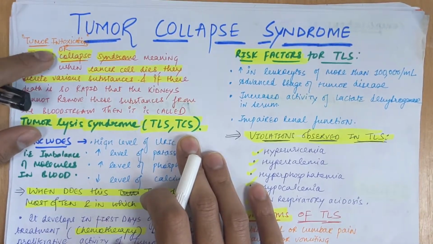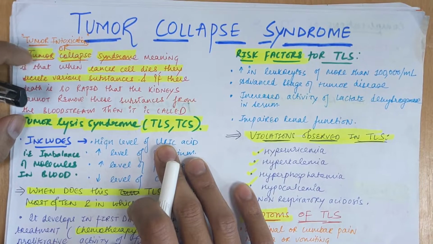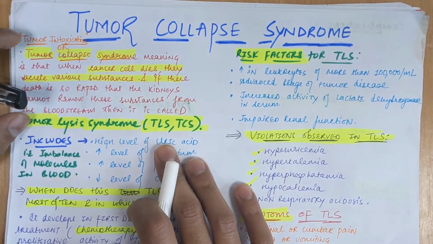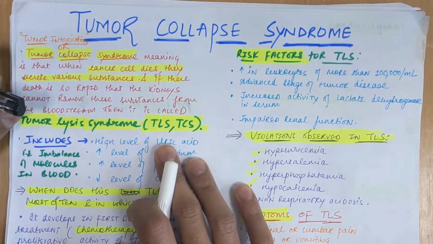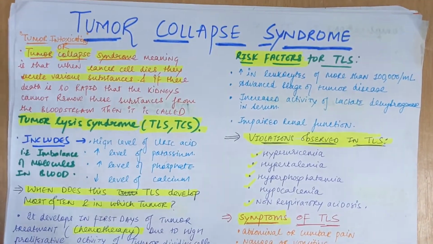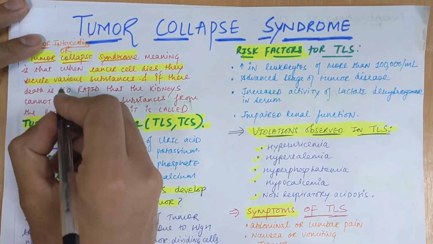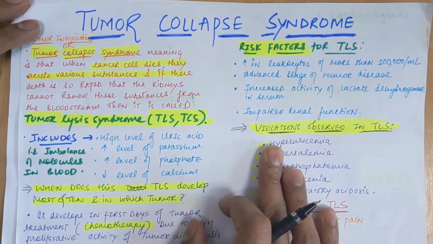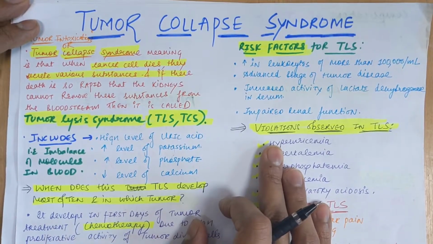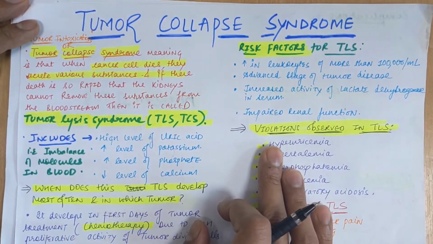First of all, it is also called TCS in short form, and another name is tumor lysis syndrome or TLS. According to the definition, it is when the tumor or cancer cells die and secrete various substances, such as electrolytes and other toxic substances. If their death is so rapid that the kidney cannot filter or remove these substances from the bloodstream, it is called tumor collapse or tumor lysis syndrome.